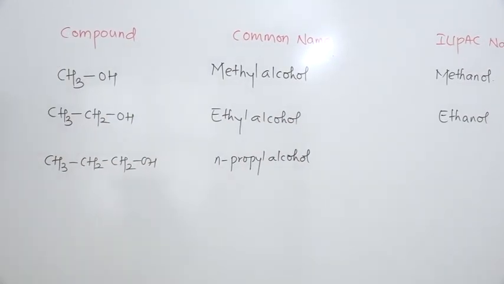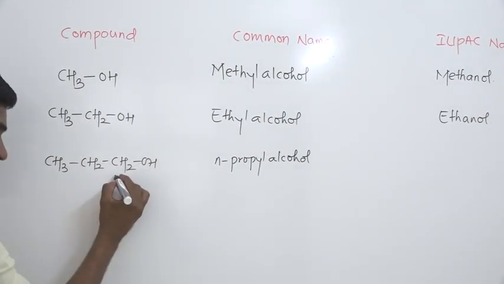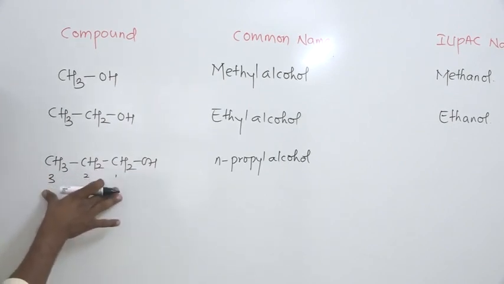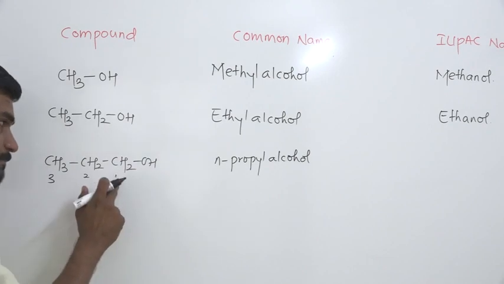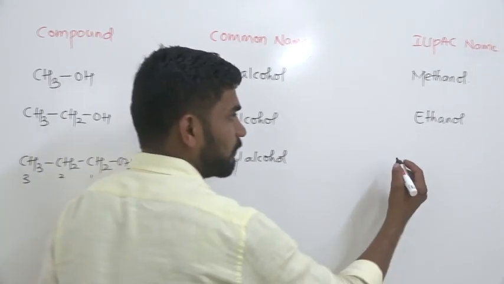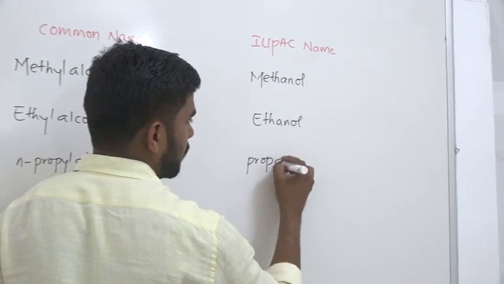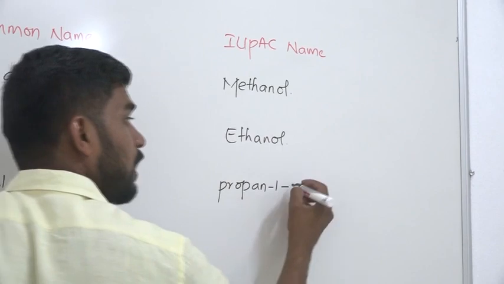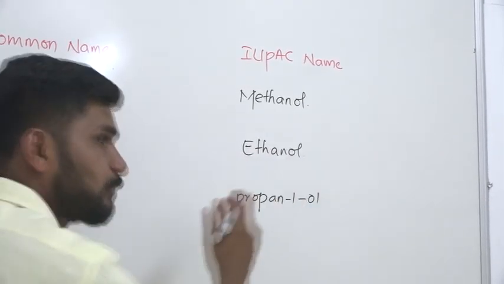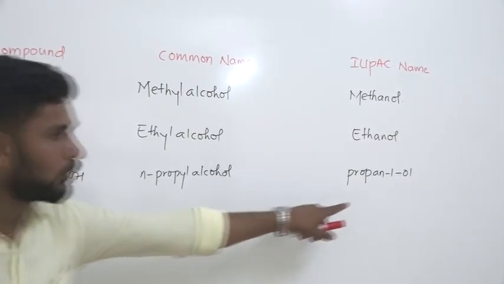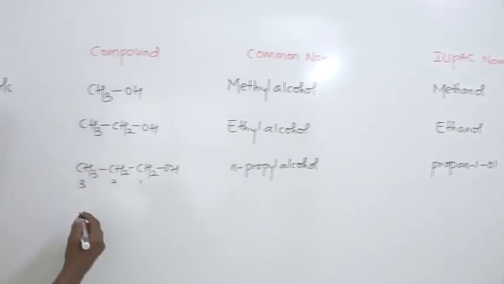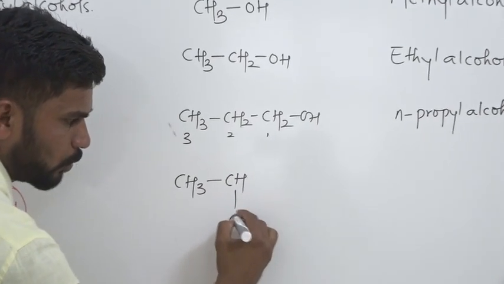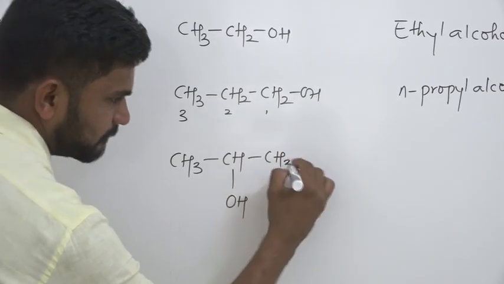Its IUPAC name: the OH group is present on the first carbon atom. Therefore the alkane here is propane, and the OH group is present on the first carbon atom, so the name becomes propan-1-ol. You can also write it as propanol, or 1-propanol. Right?